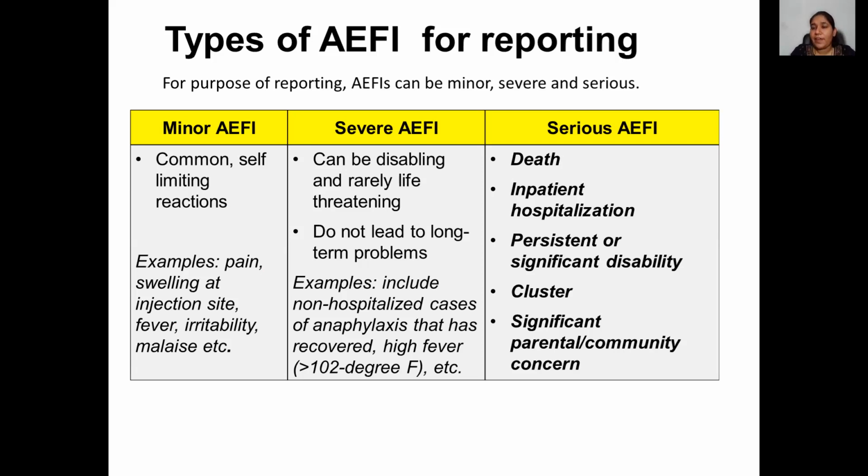Under serious AEFI, five sorts of conditions are there. First, any AEFI which is occurring in large numbers among people, be it fever or pain at site of injection, be it anything occurring in masses at one particular site. That is, if we have a cluster of any particular AEFI, it is considered serious AEFI. Secondly, any AEFI which has led to significant community concern, that means which has led to chaos in the general public, is again considered serious AEFI.